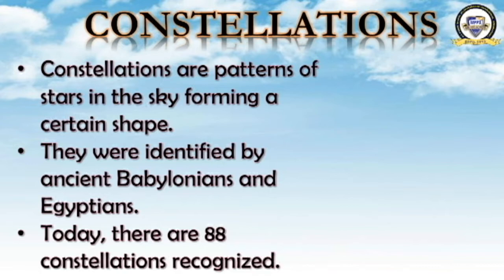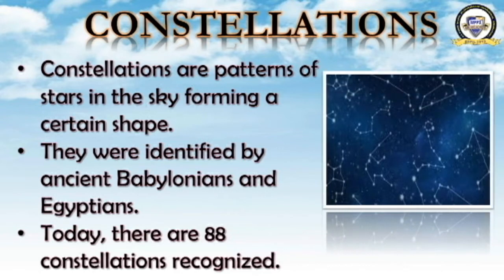Today there are 88 constellations recognized. Today's world has recognized 88 constellations by astronomers. Now have the picture. This is the sky, and there are a large number of stars visible in the sky, and these stars have formed some shapes.